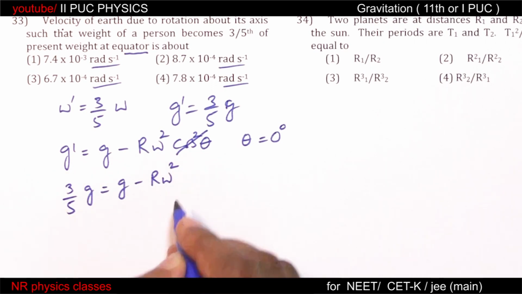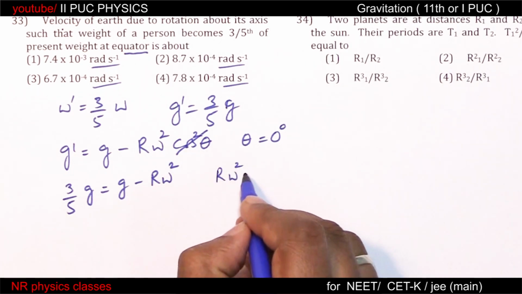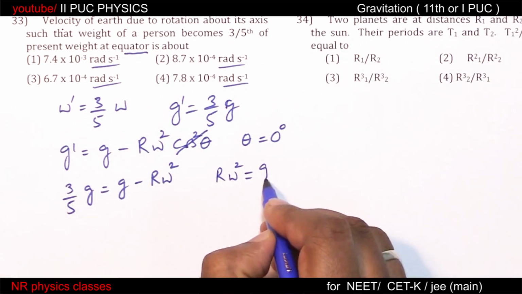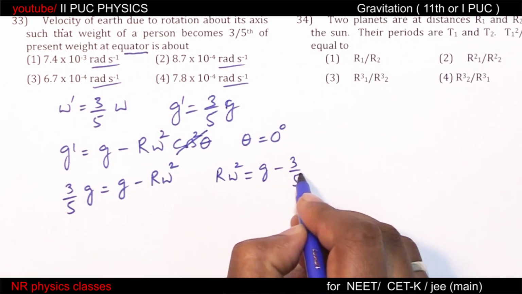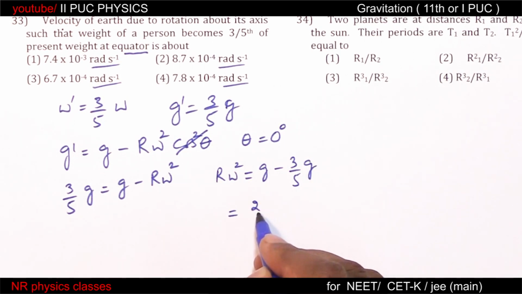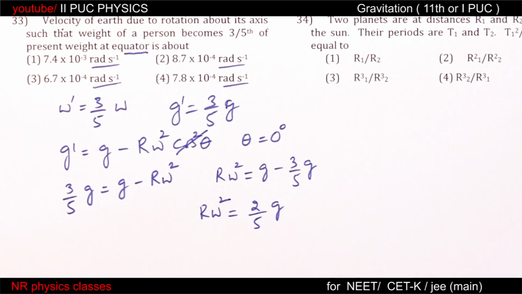r omega square equal to g minus 3/5 times g, that is 2/5 g. So r omega square is 2/5 g.